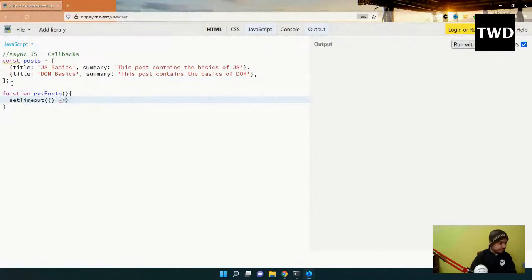If I wrap everything in it and make it 1000, it will run after 1 second.